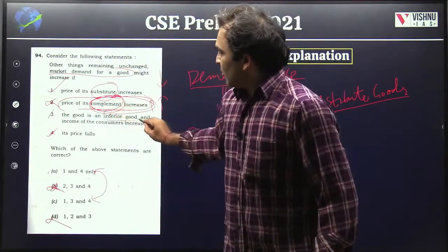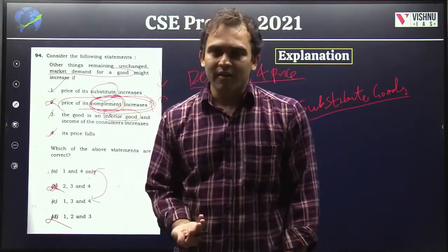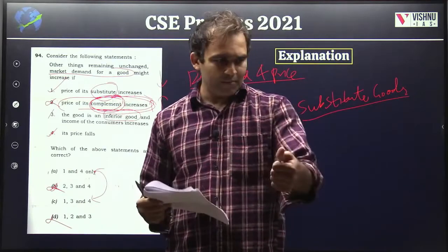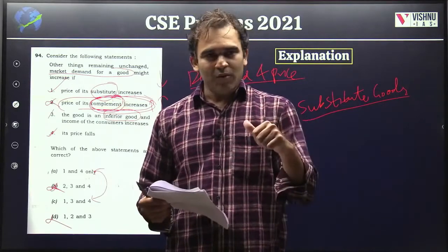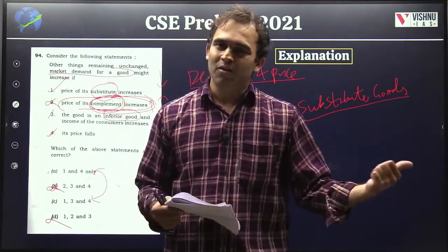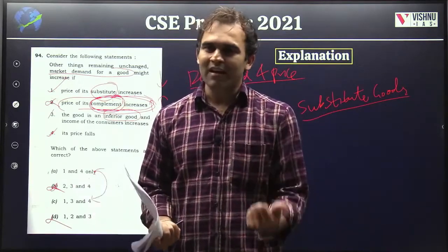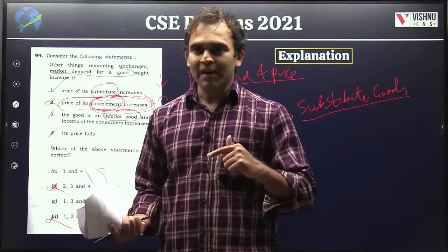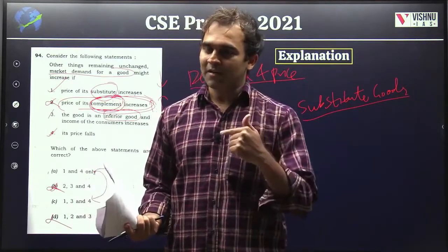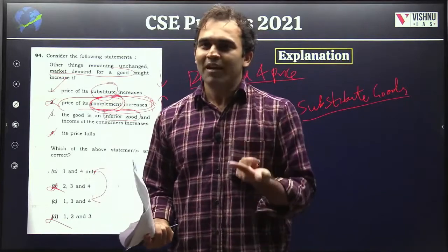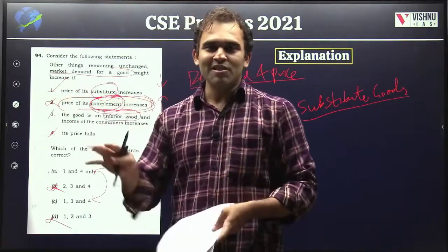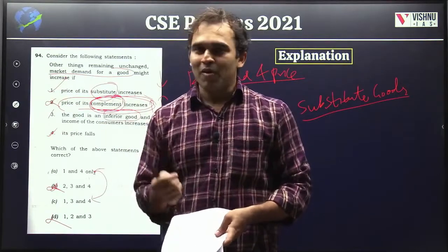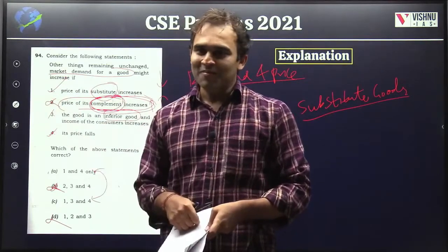Which includes the concept of inferior goods. What are inferior goods? Obviously, something which is inferior in quality. Right? Why will I go for an inferior good when I don't have money, when I'm earning less, when I'm poor? The minute my income rises, the minute my salary rises, what will I do? In the initial days when you are a student, you eat at the nearby stall on the road. Once you become an officer, will you come and eat at the same stall? Of course not.